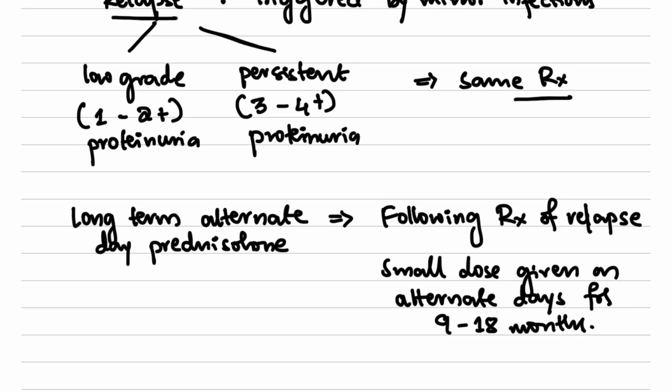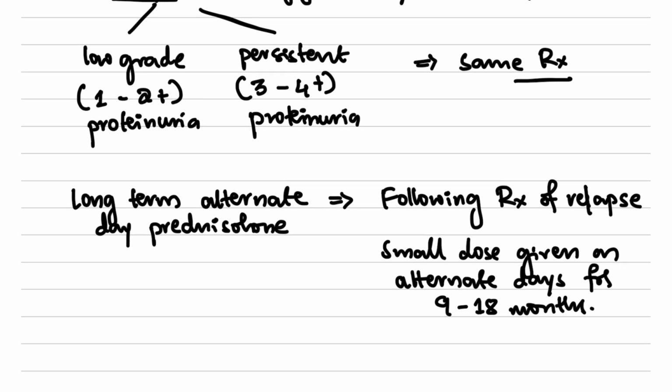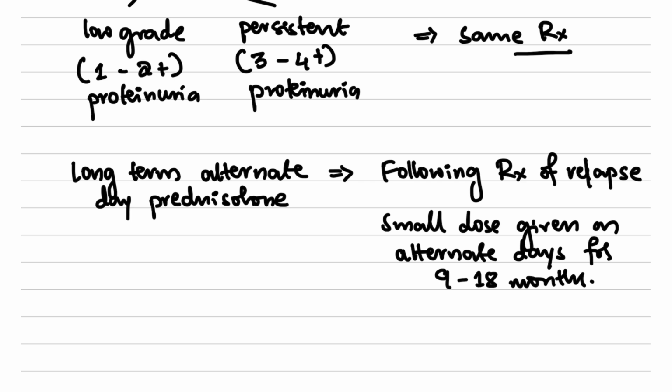So this is the management of a relapse. Usually relapses are triggered by minor infections. We can grade it as low grade or persistent: low grade when the patient has 1 to 2 plus proteinuria, and persistent when the patient has 3 to 4 plus proteinuria. The initial treatment is the same, prednisolone 60 mg per meter square every day for 6 weeks, following which we put the patient on long-term alternate day prednisolone therapy, usually in small doses on alternate days for 9 to 18 months.